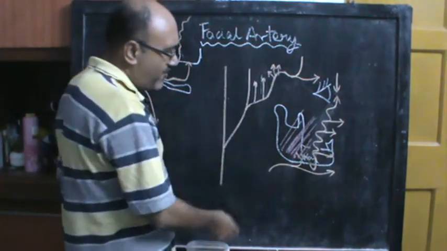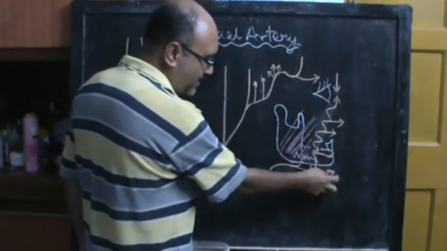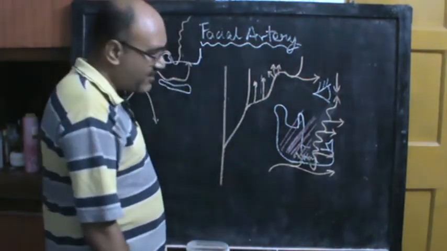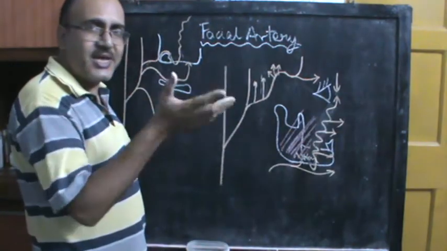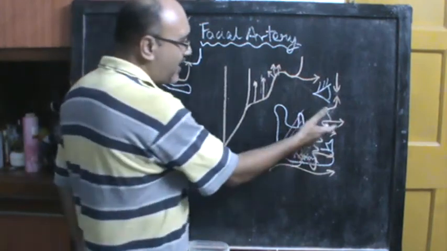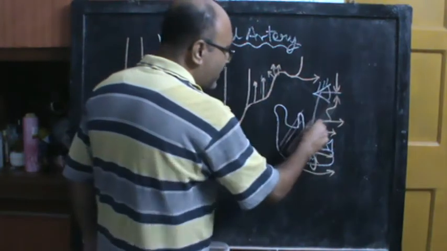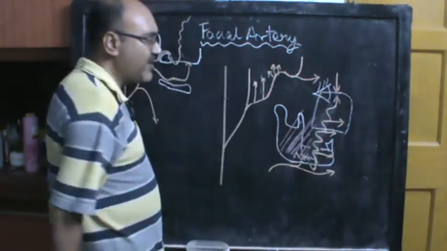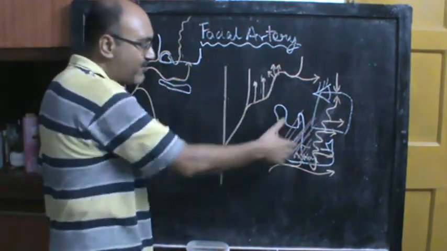Not only that, we have been seeing anastomosis between the two sides, right and left facial arteries, beneath the chin in the submental region, inferior labial, superior labial, lateral nasal. They are also anastomosing with the arteries of the opposite side. In fact, above the superior labial artery, this entire portion is also called the angular artery because it is going to the inner angle of the eye, just as you have an angular vein over there.